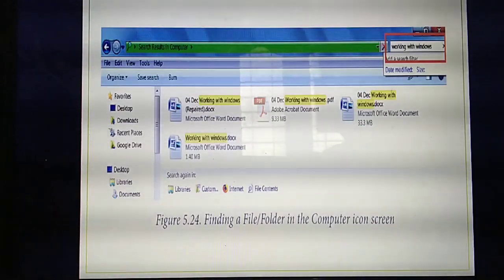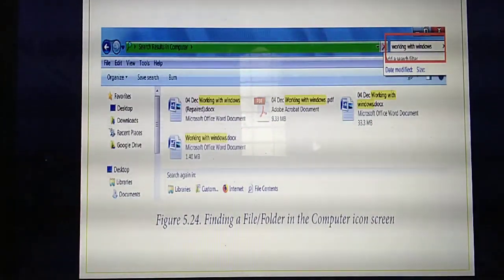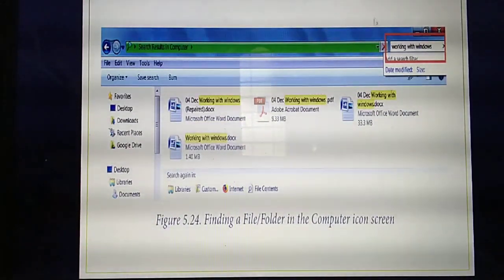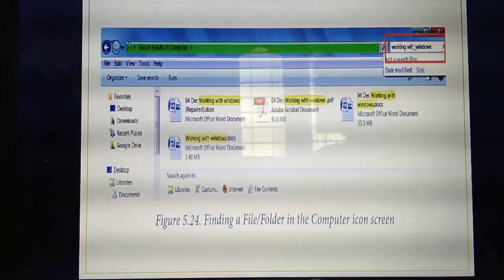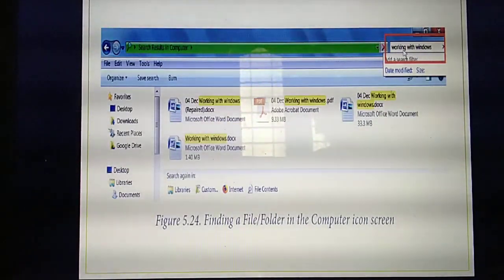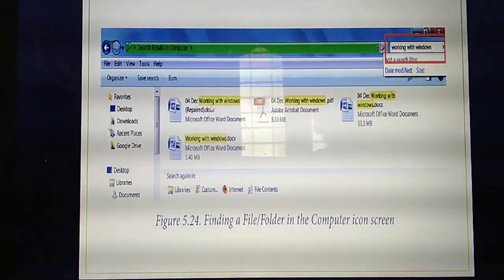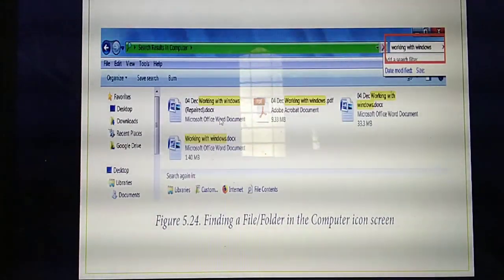Okay. So what you need to do? First in the desktop you should open the computer icon. If you open the computer icon, at the top the search box will be displayed. They have shown the search box in the red colour rectangular box. In the search box you need to type the file or folder name. Okay. After typing the file or folder name, you need to press the enter button. Then if you press the enter button, the files or folders you are searching for will be displayed.